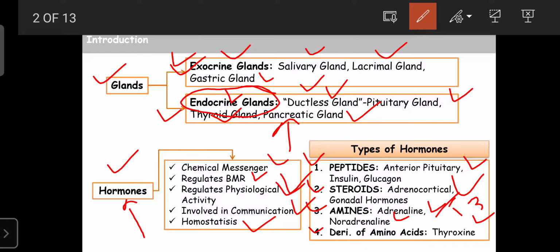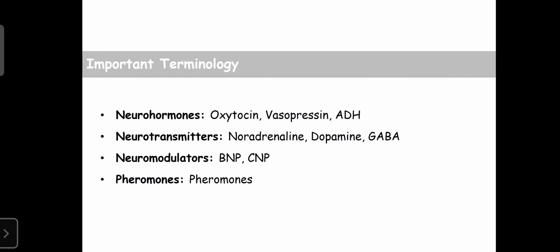A good example is oxytocin. Another good example is the antidiuretic hormone. These are involved in balancing the water level in our body along with the minerals. That's why the hormones also play an important role in the regulation of homeostasis. So this was the introduction to glands, the types of hormones and the functions of the hormones. Now we learn some important terminology.